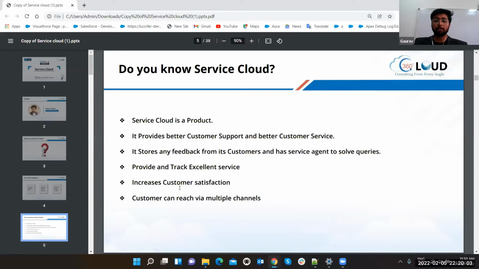Customers can reach you via multiple channels. That is very true. Just like leads come through different channels, similarly questions or customers can reach you via multiple channels in Service Cloud also. Suppose currently many of the guys have questions and are asking virtually in the chat box.